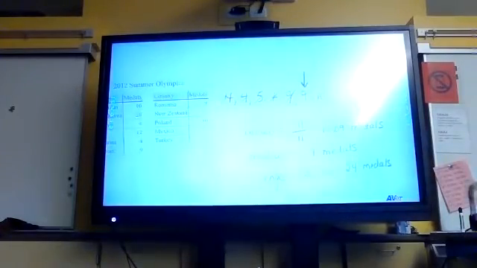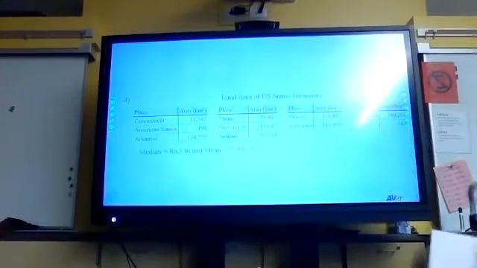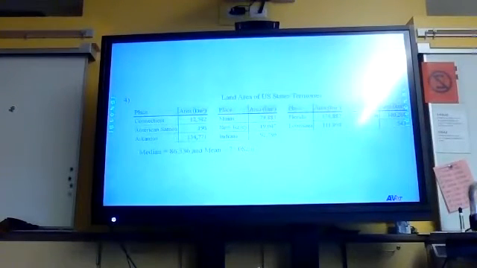Okay, pause the video here and see if you guys can figure out the next one. All right, the next one, we are looking at the land area of U.S. states and territories. So the median, or the exact middle of all of that data, is 86,336 square kilometers, and the mean is 73. So that's quite a bit of difference between the average amount of land for each state and the median amount of land for each state. So again, median is 86,000, a little bit more, and mean, or the average, is around 73.